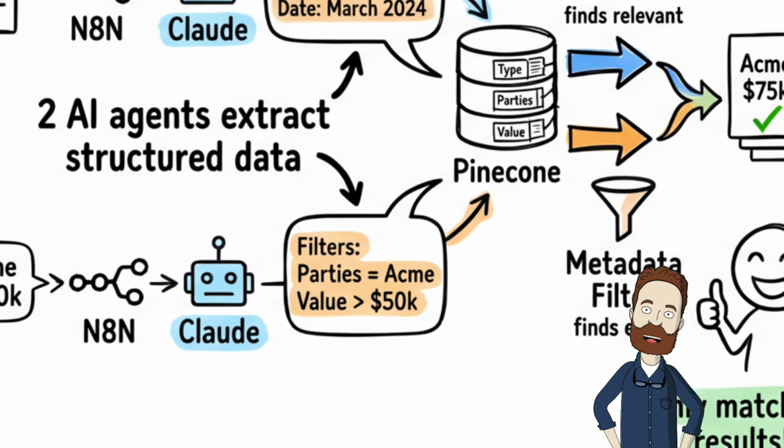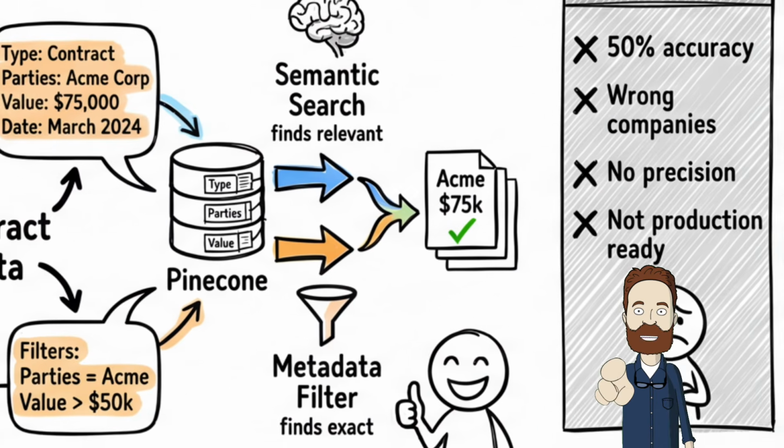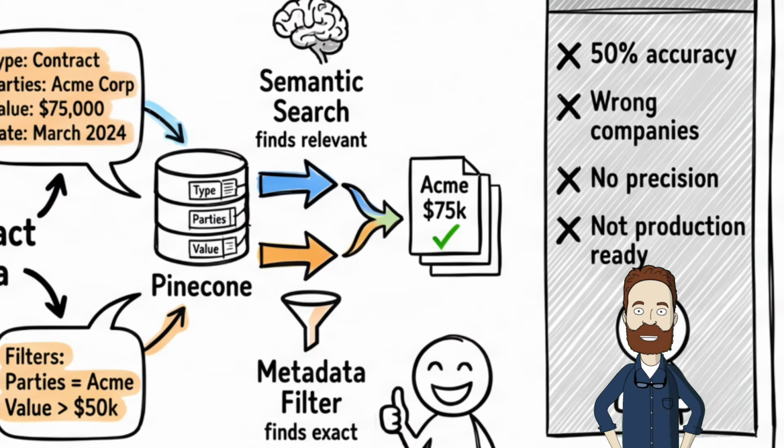So now you're doing two searches at once. Semantic search finds content that's relevant. That's the meaning part. Metadata filters apply exact matching. That's the precision part. Best of both worlds.